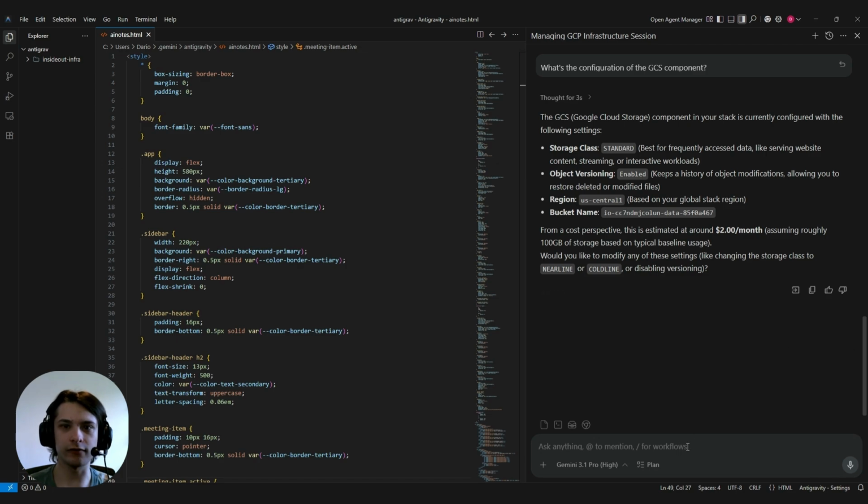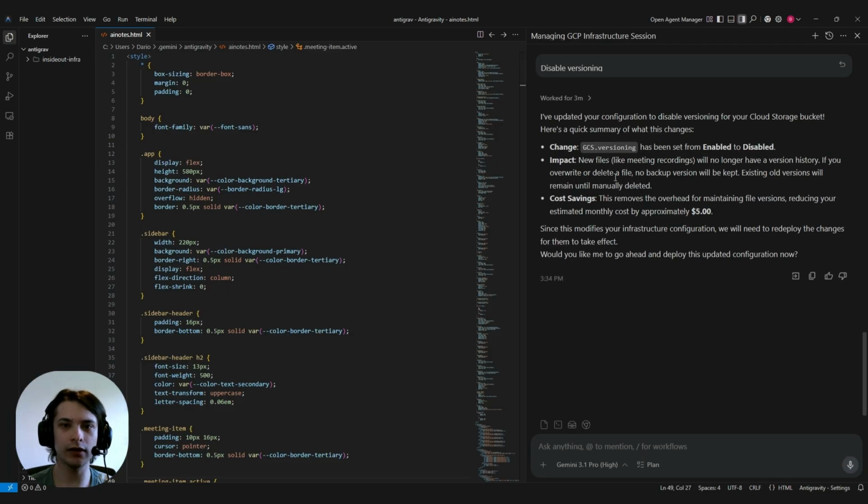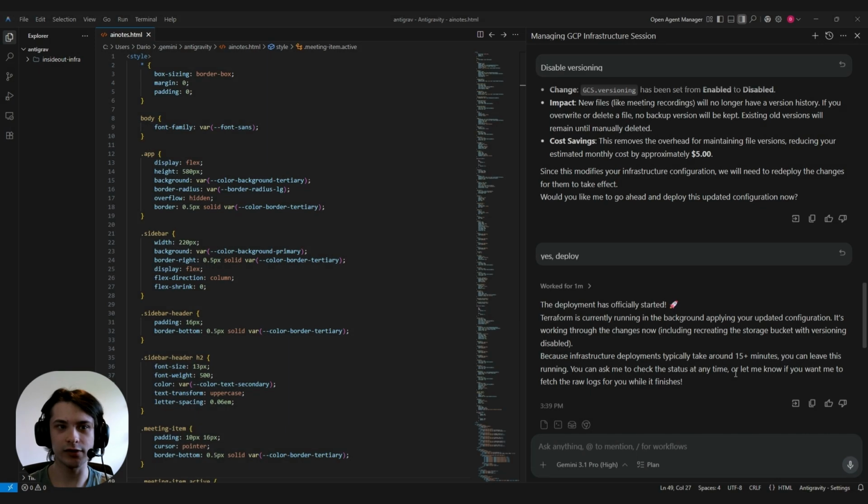So now we've seen this config, let's say we wanted to turn versioning off. We'll ask the agent, disable versioning. Okay, and Antigravity's confirmed that versioning has been set from enabled to disabled. And you can see that we also get an idea of what that'll do to our costs, reducing our estimated monthly cost by about $5. And now we need to actually deploy this change, so let's go ahead and deploy it. Okay, so that deployment started, and now we can go back to coding for 15 minutes while it deploys.